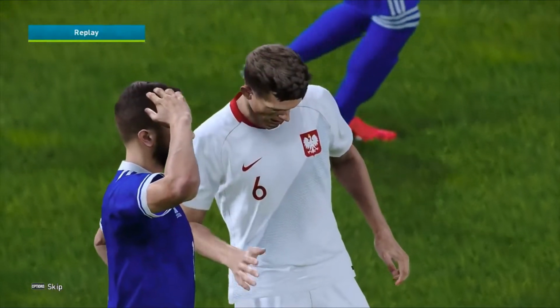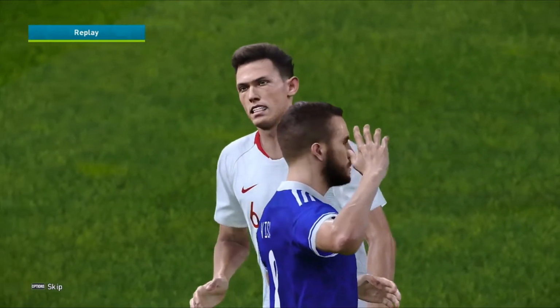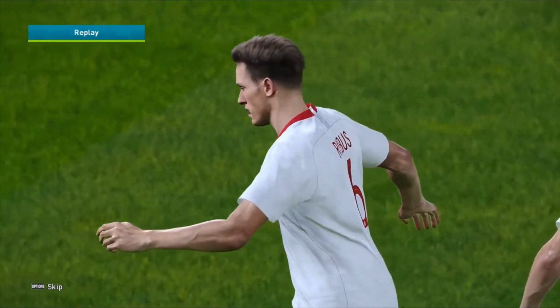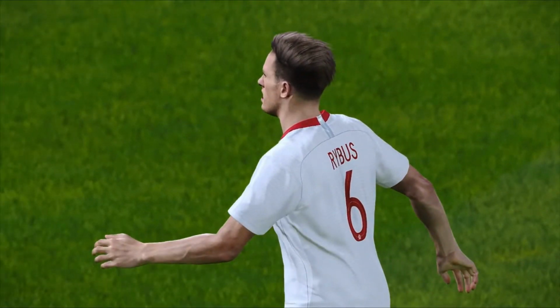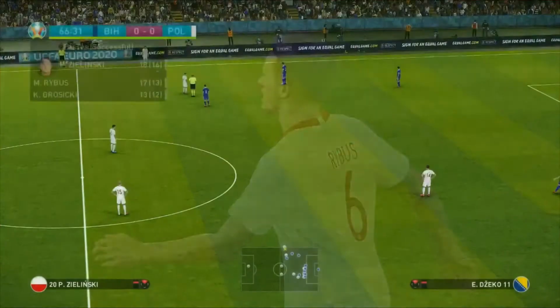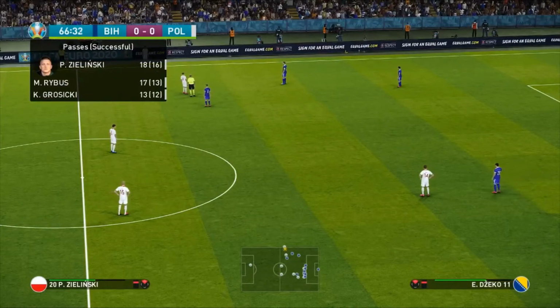It's way too far to be hitting this, but of course it can be lofted into the box. Of course Lewandowski being a very tall target man, he could hit this into the back of the net. So they've also got Kamil Glik if they want to push any centre-backs forwards. We'll find out what happens here.